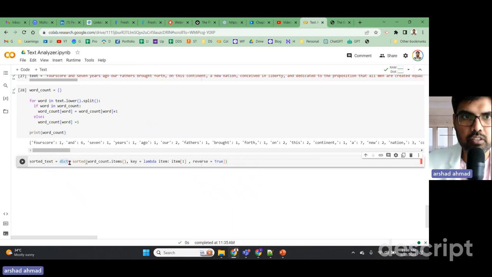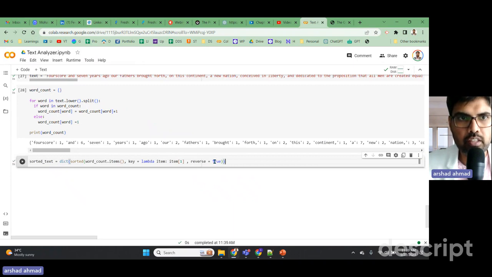So dict is here, sorted word count dot items. So one bracket is for the dict and one bracket is for the complete sorted.